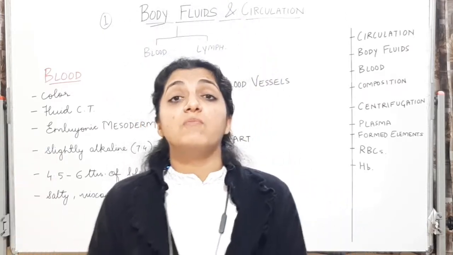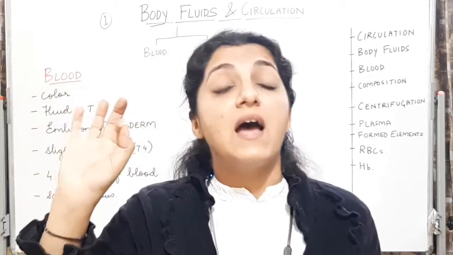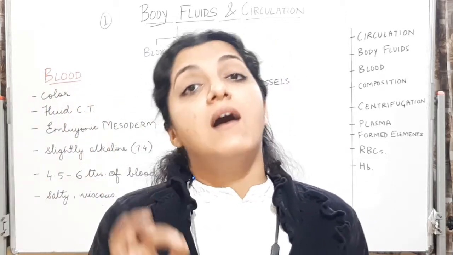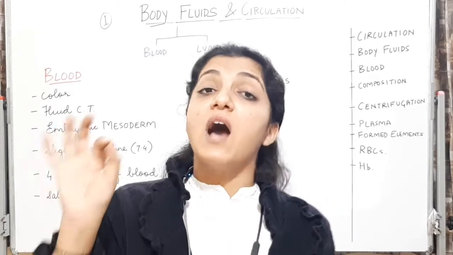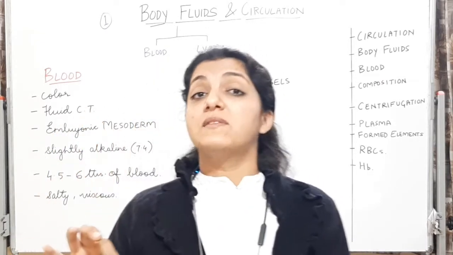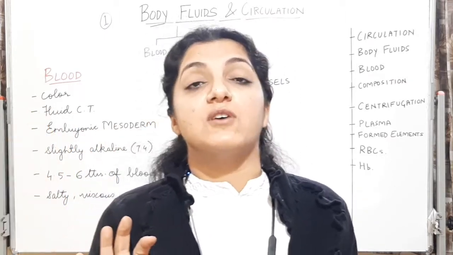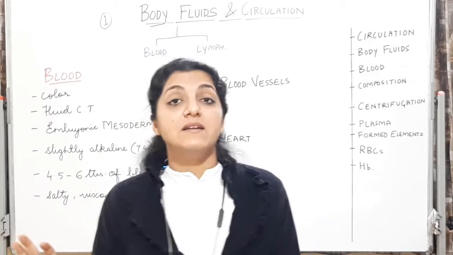What is that property of blood which helps it to coagulate at that point and stop flowing? हम ये भी देखेंगे. We are going to see how it clots, how the bleeding stops. That is, bleeding time कितना कम रहता है. Bleeding होने के बाद bleeding stop हो जाती है. We will see all that in detail.